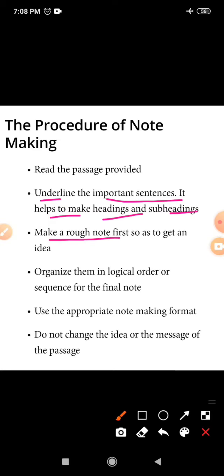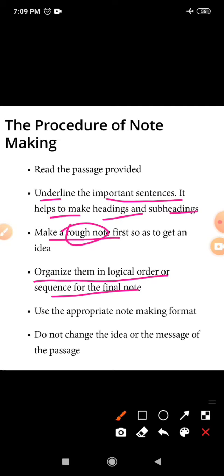First, make a rough note so that you can get an idea, and then make a fair copy of it. So you have to make a rough note first. Now organize them in logical order or sequence for the final note. Now when you make a note, your numbering is not proper. You don't know how to arrange which point should you write first and which later, right? So you have to arrange your writing in a logical order when you are making the final note.